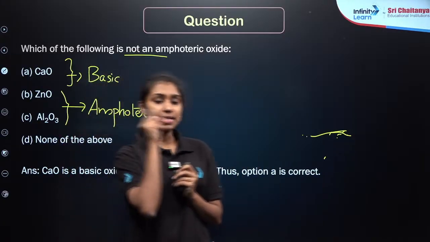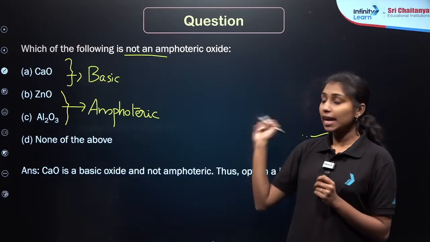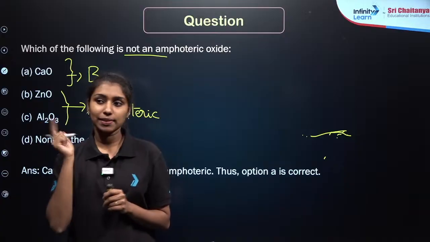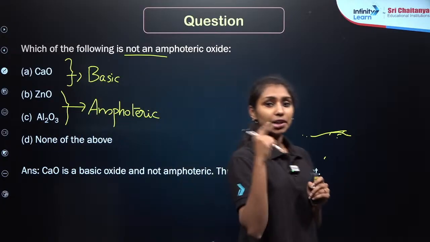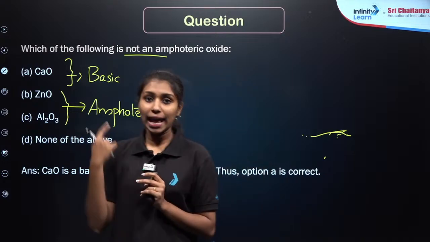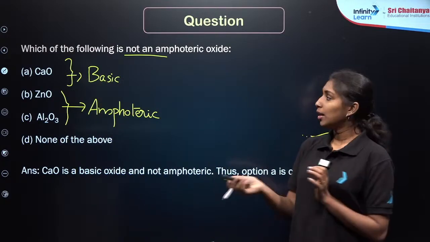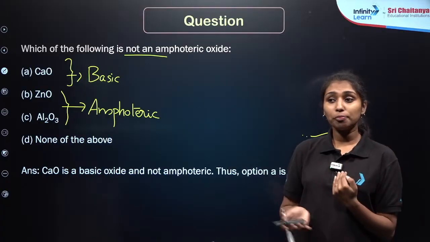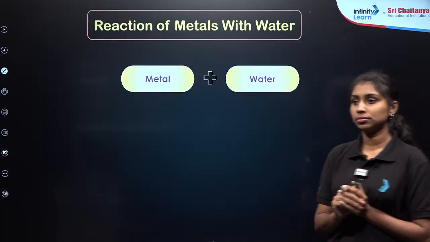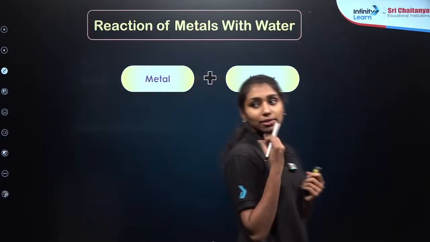Neutralization reaction, acid-base reaction, right? Whenever an acid and base react together, they will form salt as well as water, right? In the first case, zinc oxide is reacting with HCl. HCl is an acid. That's why it is acting as a base. In the second case, zinc oxide is reacting with NaOH. NaOH is a base, as we already know, right? That's why it is acting as an acid here. Clear? Now let us talk about the reaction of metals with water. What will be the product? What are you expecting if we react metal with water?